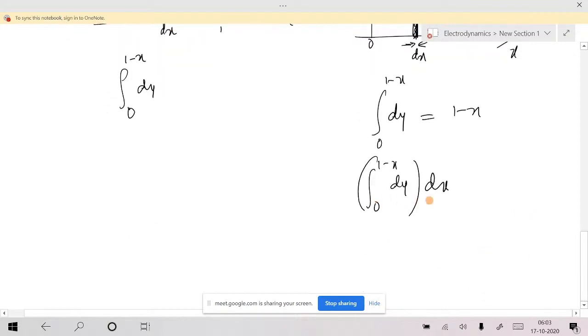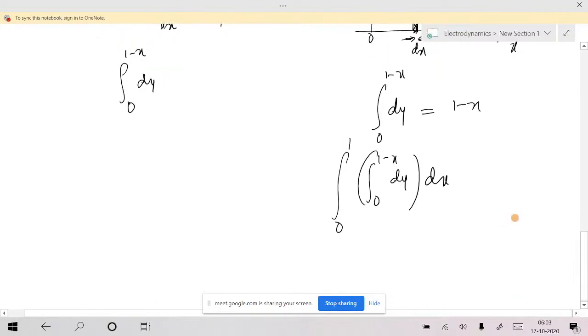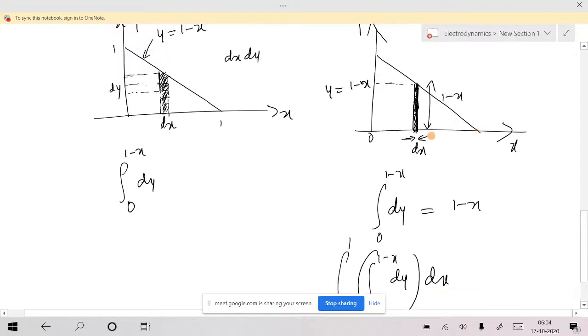Now you are going to run that again along the x-axis from 0 to 1. Then this will be swept along the x-axis, but look at here, this is not a constant now. That's some function, am I right? This height is varying. This height equals 0 when x equals 1, and equals 1 when x equals 0.